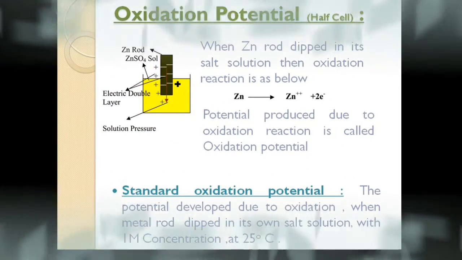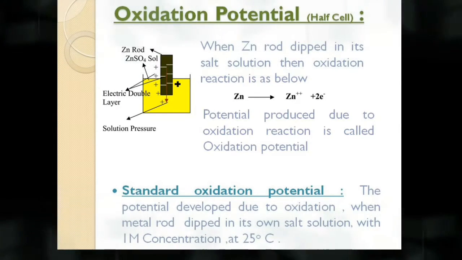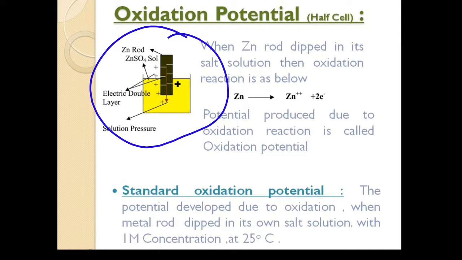Now let us discuss oxidation potential and reduction potential for a half cell. As you know, whenever a metal rod is dipped in its salt solution, it is known as a half cell. For example, if a zinc rod is dipped in ZnSO4 solution, then it is known as a half cell. About half cell we already discussed in part 1 of electrochemistry. Now this is a half cell in which a zinc rod is dipped in ZnSO4 solution.